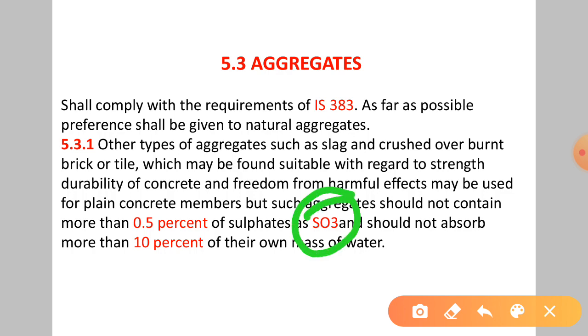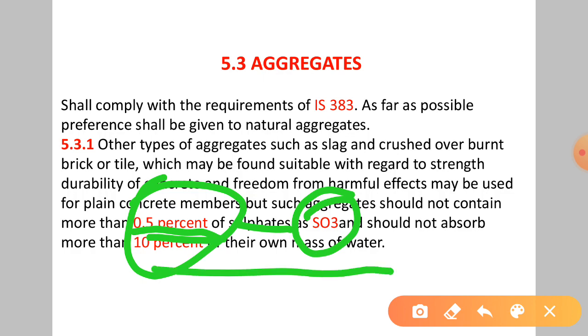Here, if we see harmful effects, such aggregate should not contain more than 0.5% of sulfates as SO3 and should not absorb more than 10% of their own mass of water.